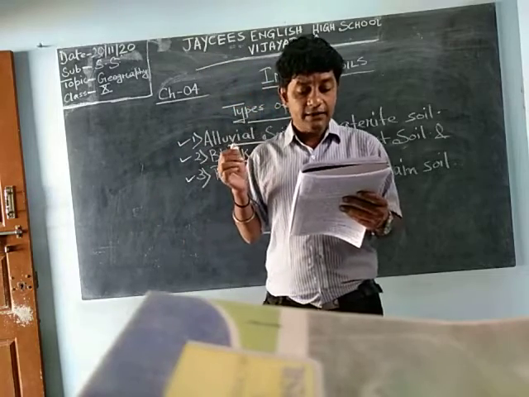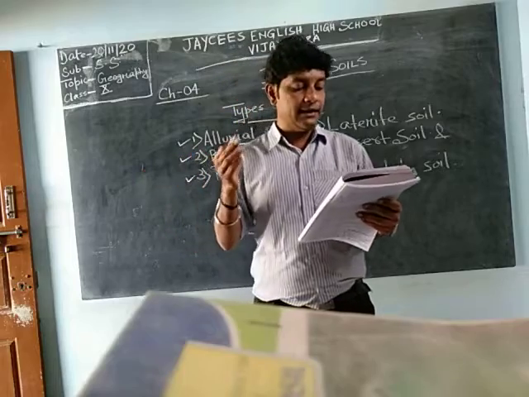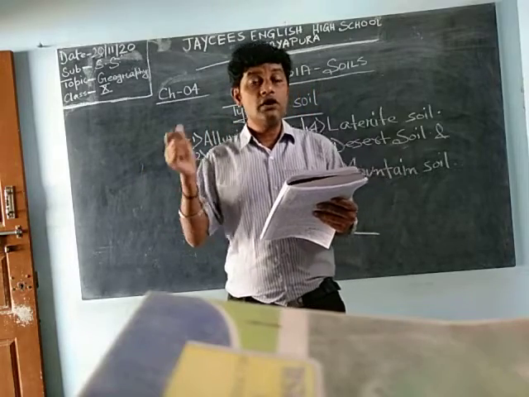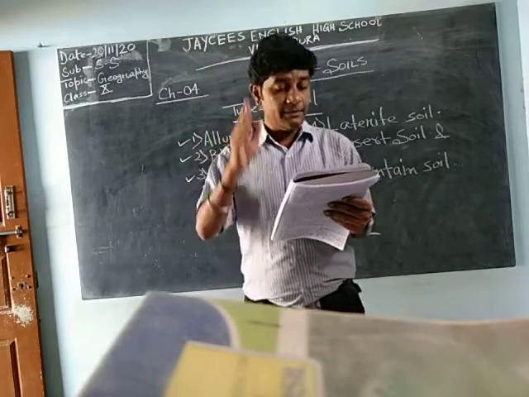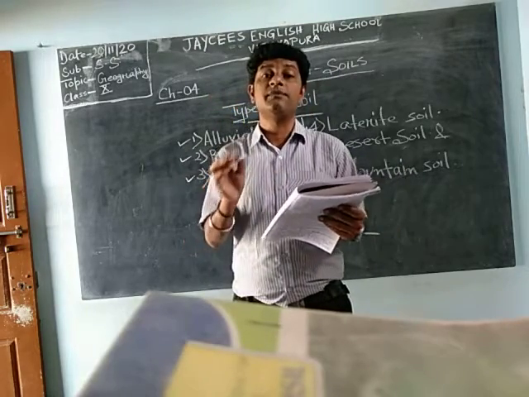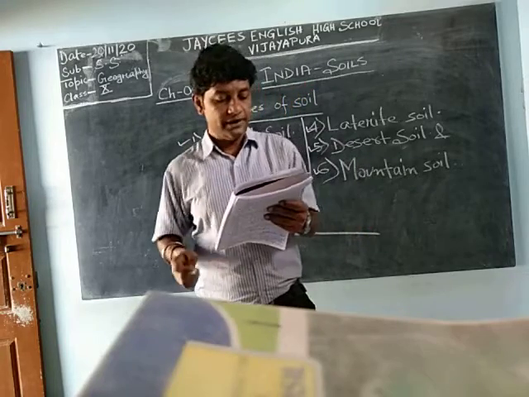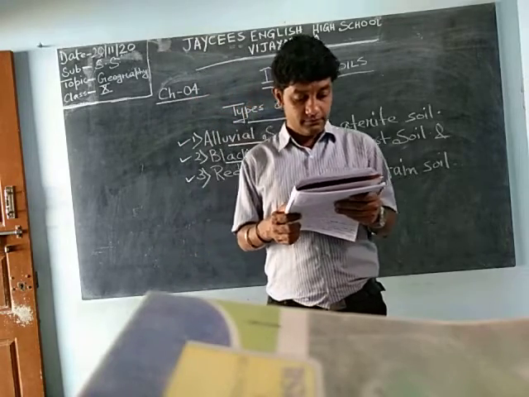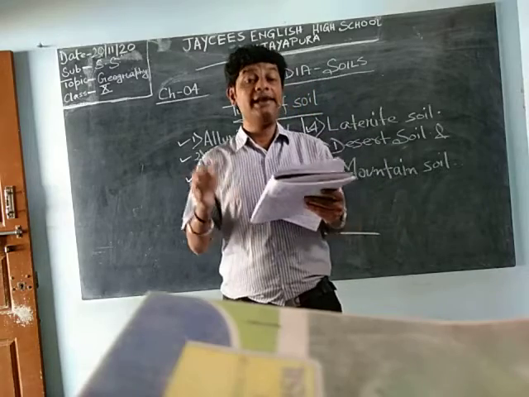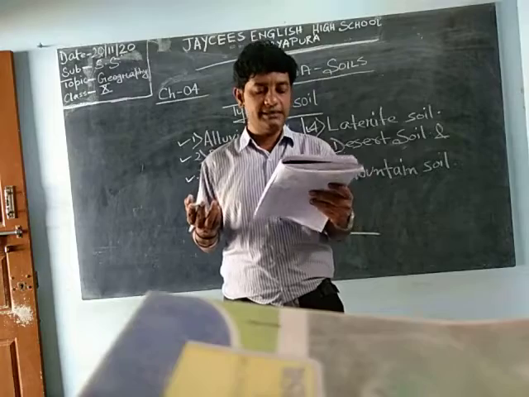It is rich in aluminium, magnesium and oxides of iron, so it is black in color. These are the minerals we can find in black soil. It is rich in soil nutrients, so you can grow crops more easily.